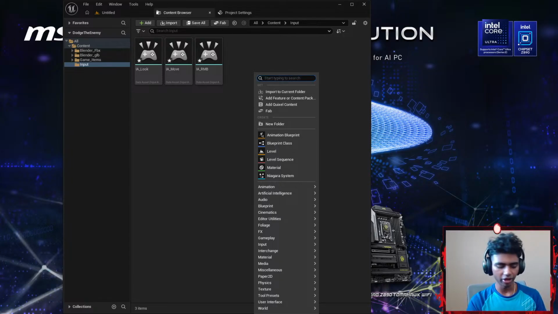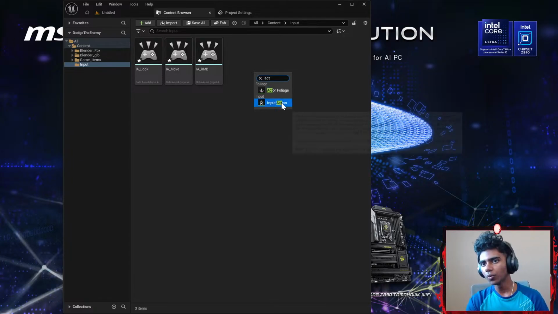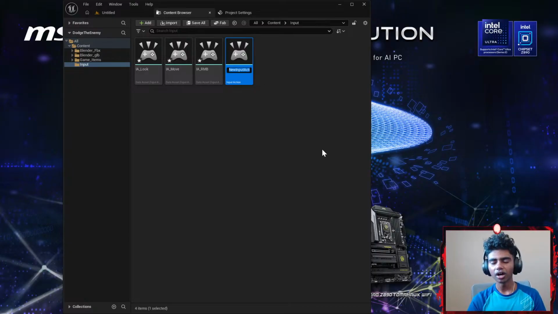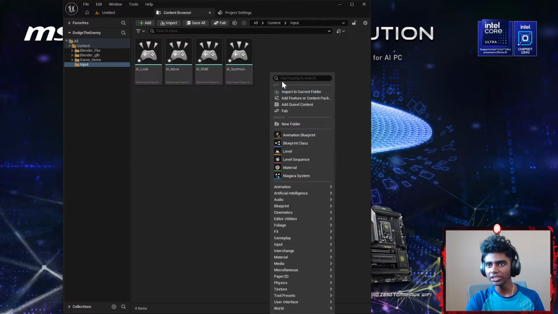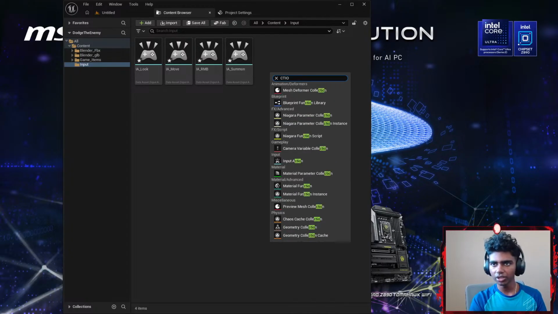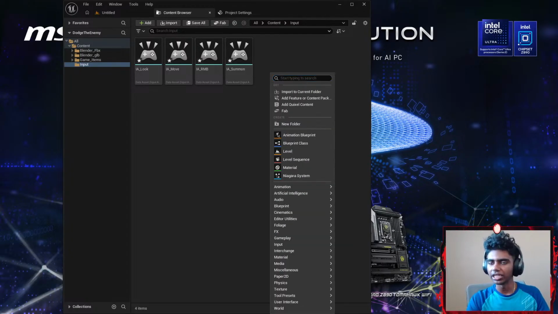And then I'm gonna go with another input action. What all would I need? Okay, let's see. What else would I need? I have Move, I have Look, I have RMB. Maybe I want to add a summoning action. For that, I might go with IA_Summon. Every time I click B on my keyboard, I want to summon a boss that's going to be chasing me around or doing some kind of logic. Is there anything else that I might need? Honestly, I don't think there's anything else that I might need. This might be pretty much it, guys.